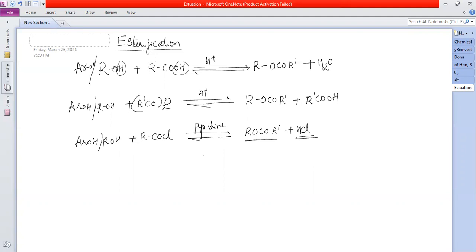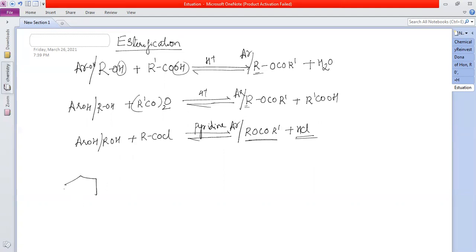These are the reactions for the formation of esters. Instead of R it can be Ar also, since I'm using Ar here. So these are the esterification reactions.